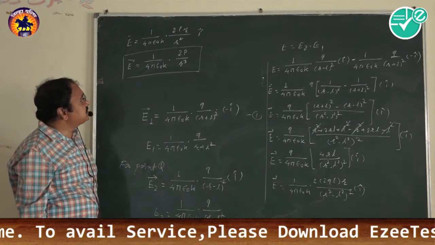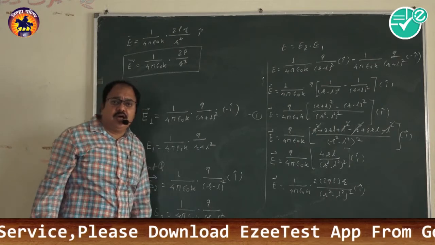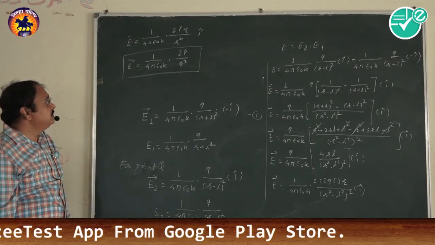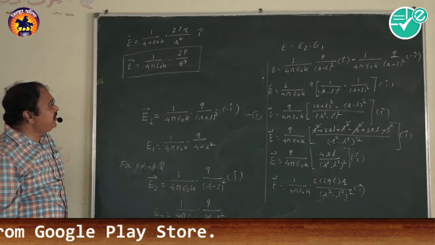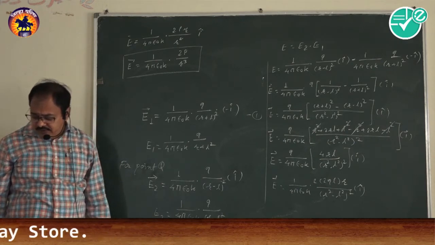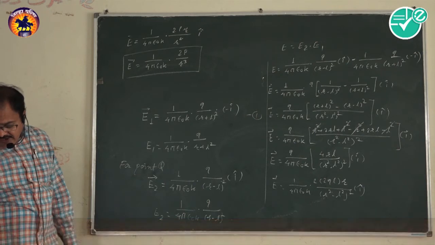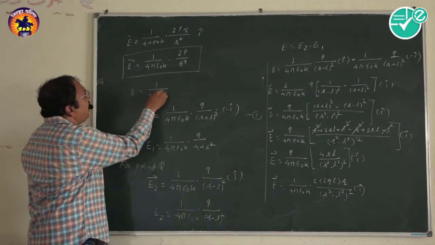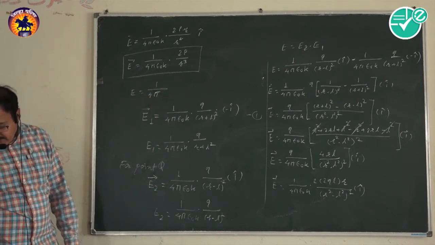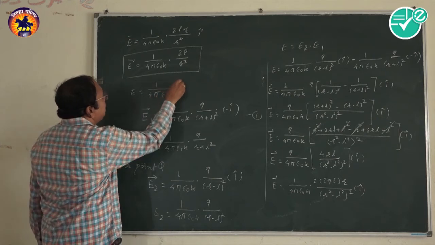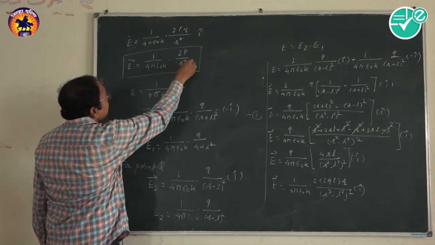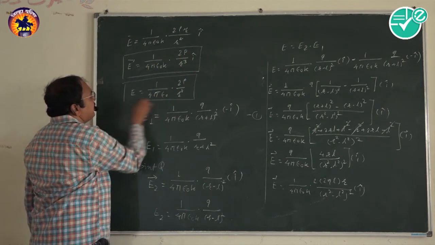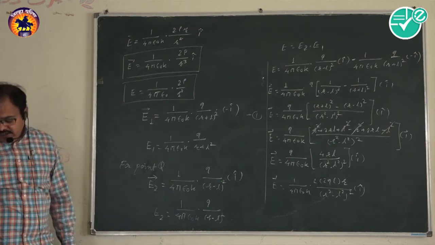And we know what the axial point is. The axial line is the line which is passing through the dipole, the electric dipole. Similarly, we can obtain other equations using this type of approach. If we try it in vacuum, E equals 1 upon 4 pi epsilon 0 into 2p upon r cube, along i cap in vector form. This is the required equation for the electric field intensity at the axial point.